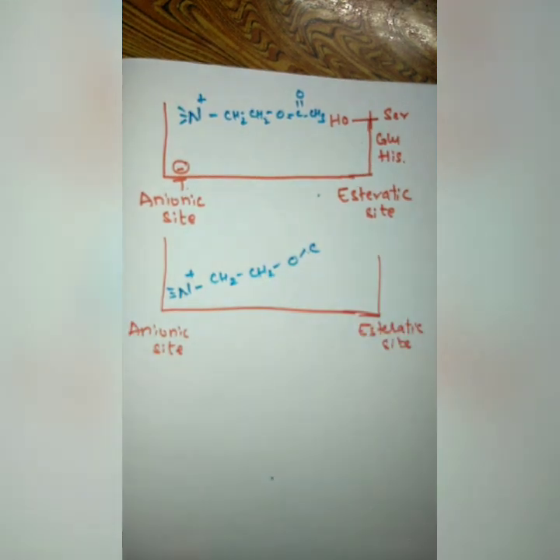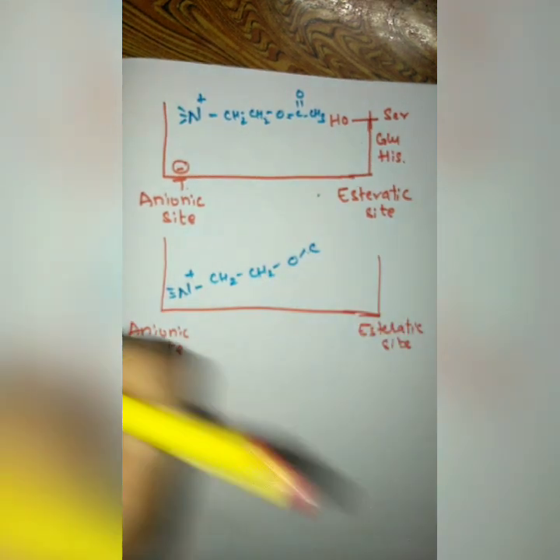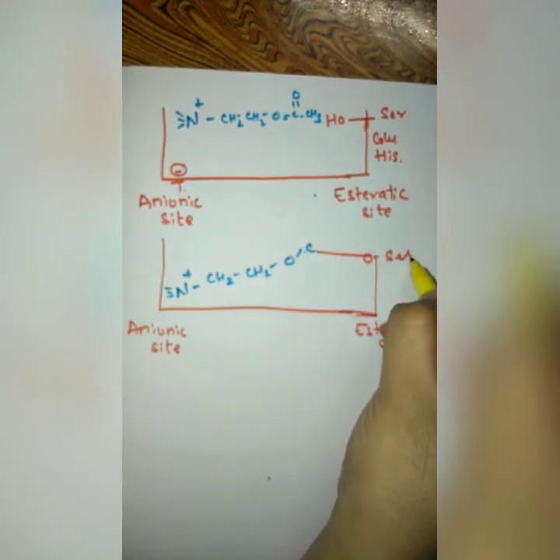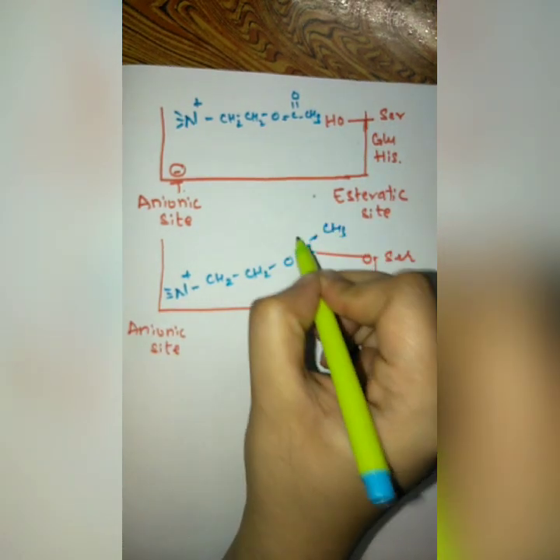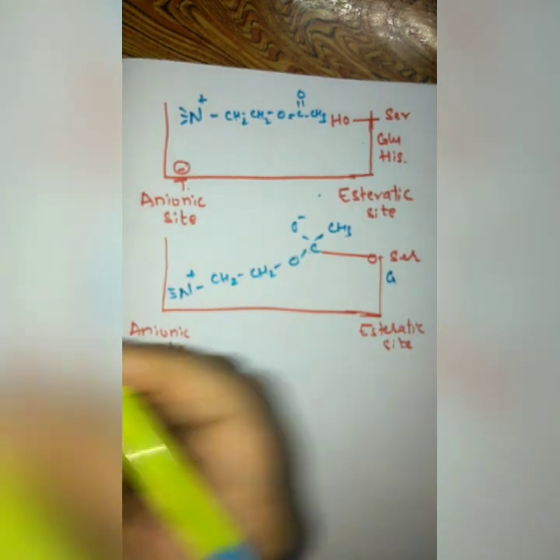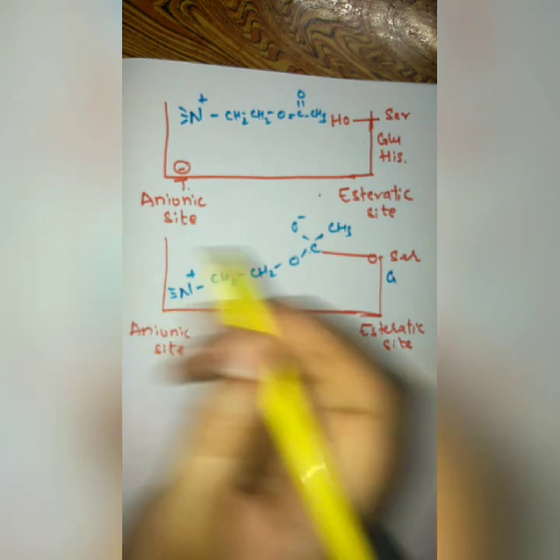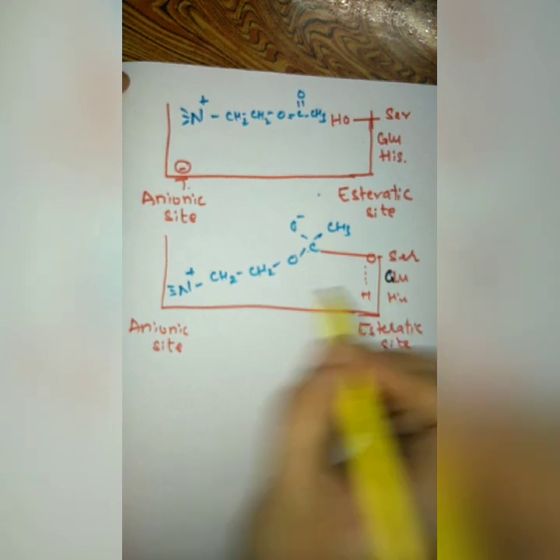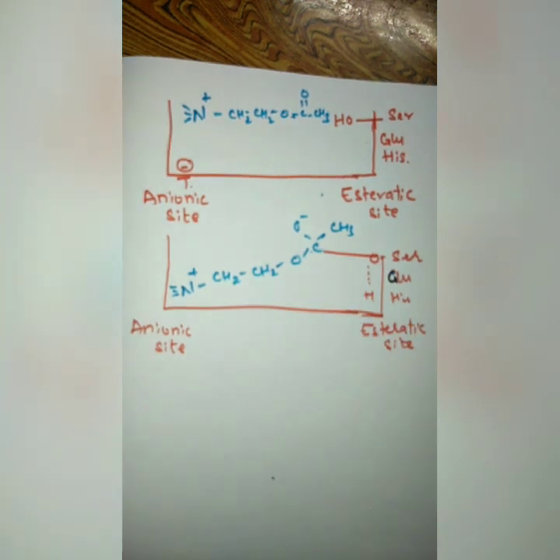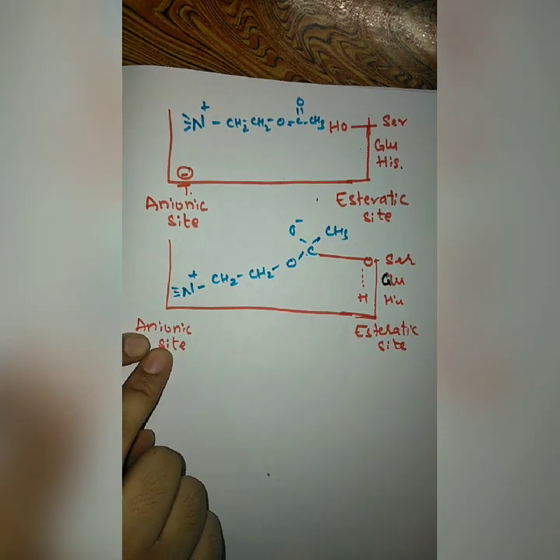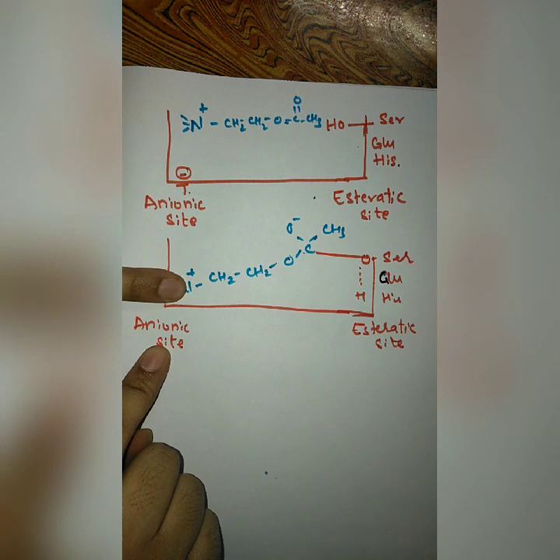Here there will be a nucleophilic attack by the serine molecule, and the structure will become like this, CH3O minus. This nucleophilic attack by the serine molecule is activated mainly by the histidine. So in this step, the nitrogen atom is attracted by the anionic site and fixed over here.